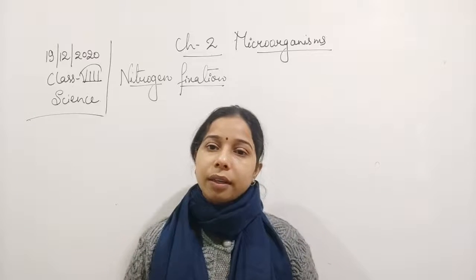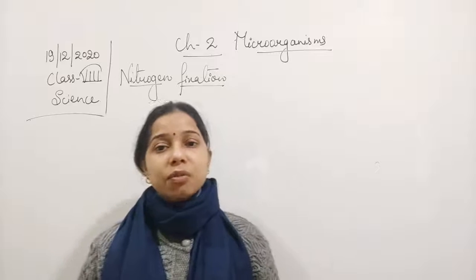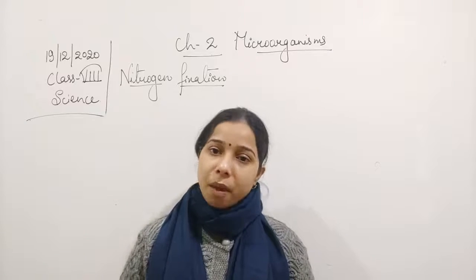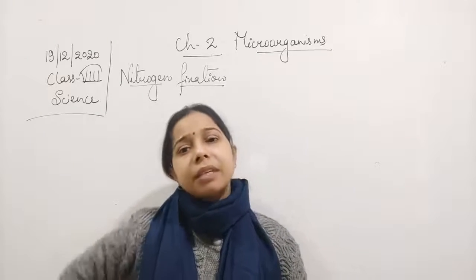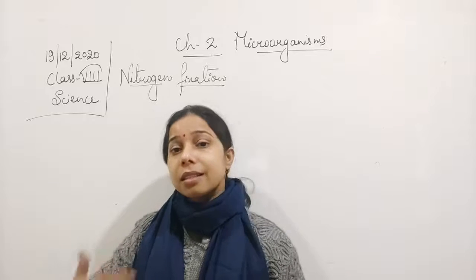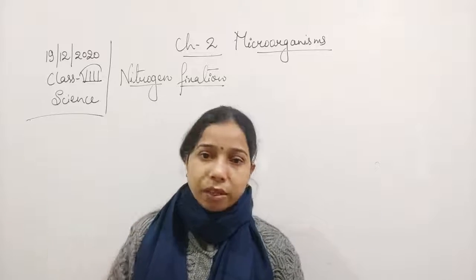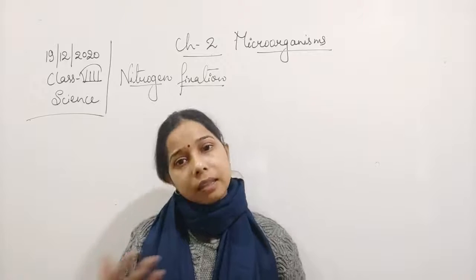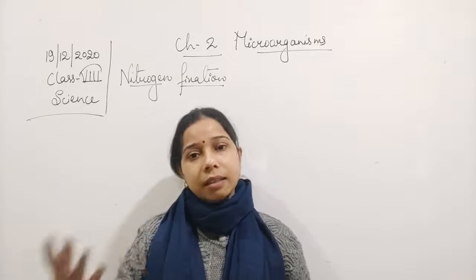Bacteria like rhizobium, nitrobacter, and nitrosomonas are there. We will discuss rhizobium and the role of nitrobacter and nitrosomonas in the next class, in class 9.